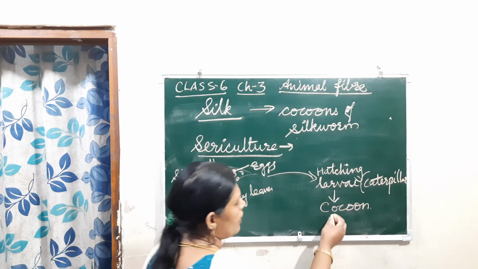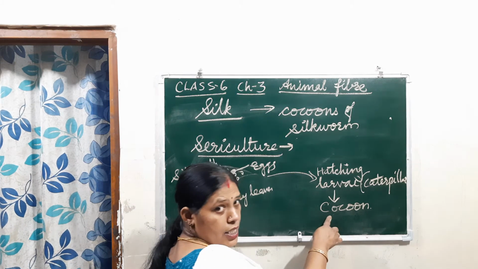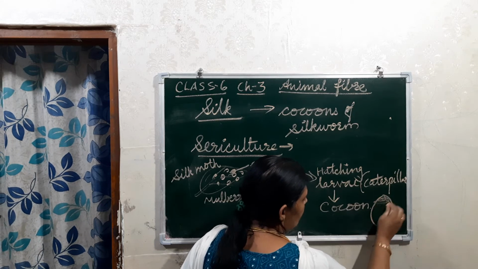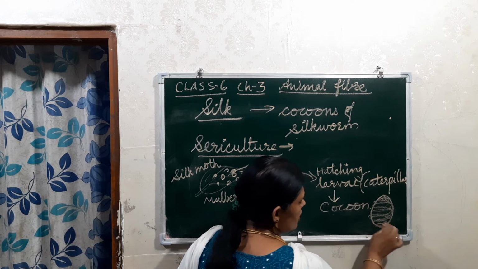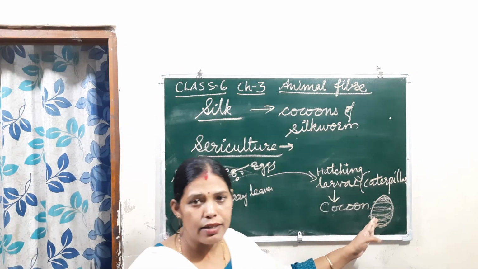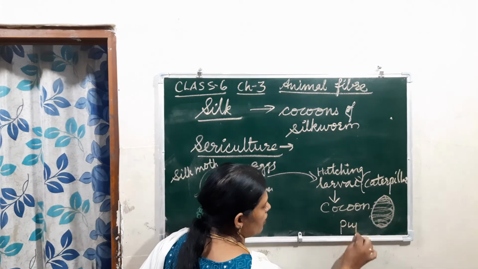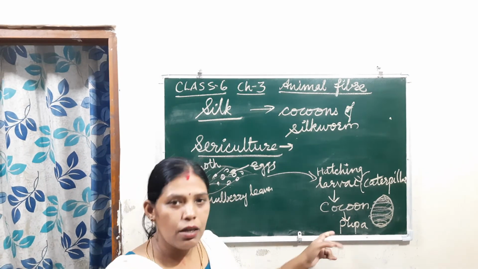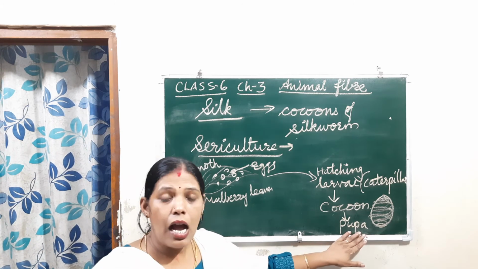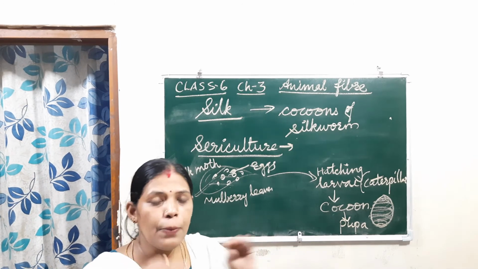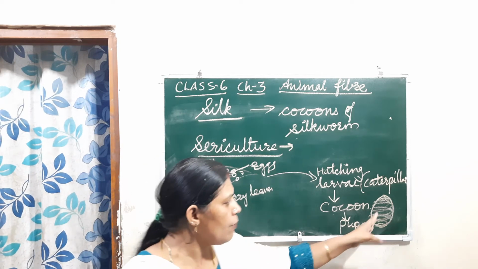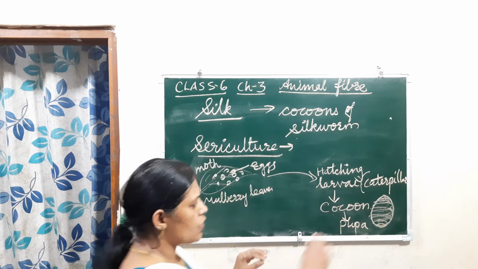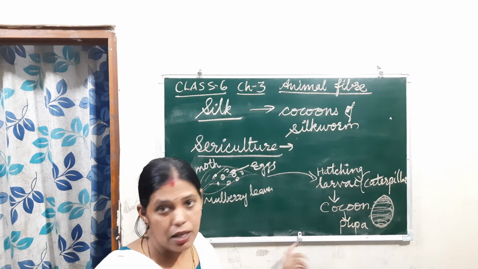The silk filament is produced in this stage to cover itself. The larva covers itself inside this, and this is the cocoon stage. When it is inside, it is known as the pupa. In the pupa stage, after some time, the pupa produces an enzyme to remove this layer from it. These layers are actually the silk thread. They are removed from there and the pupa comes out.